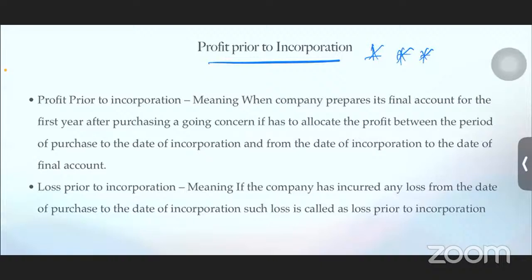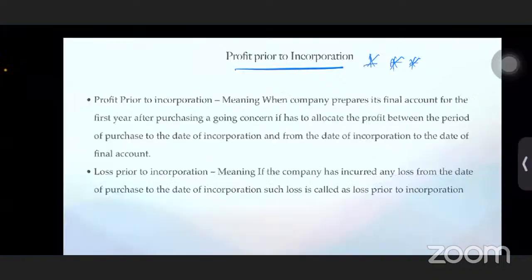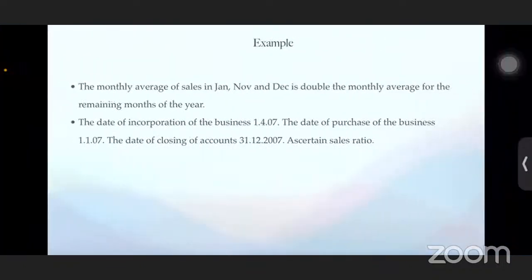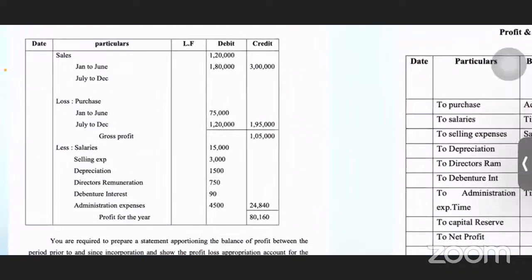Okay, I'll repeat again. In some year, on some date, he would have converted from a sole trader to a company. That we call the date of incorporation. So now how we have to calculate it, I'll show you with one example. You can see here.